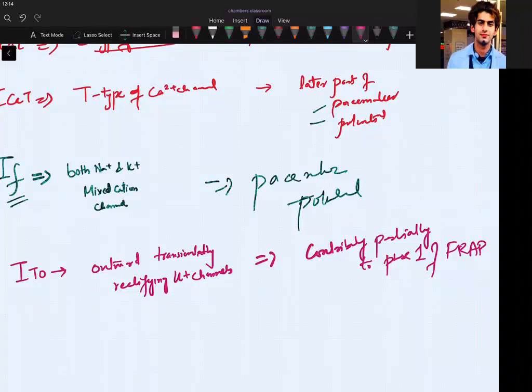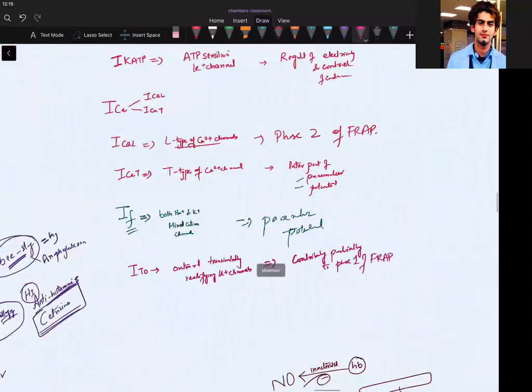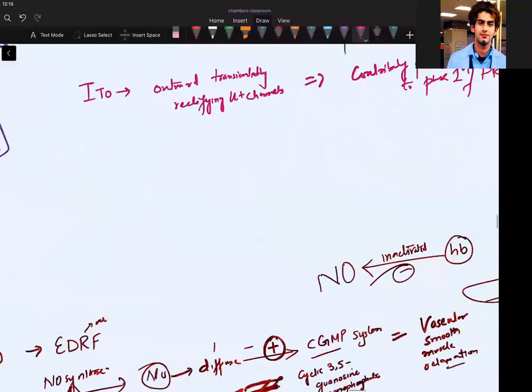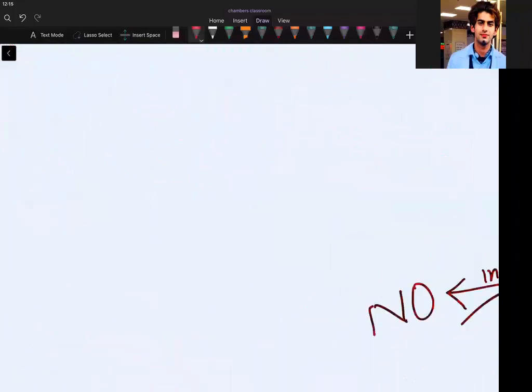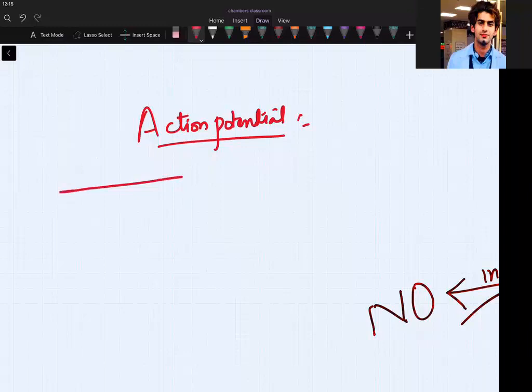Listen here. Just have a full understanding of what I am going to tell. To make the concept of FRAP and SRAP clear, I should start with action potential. Action potential has many ways to be described, but to be simple, it is a sequence of changes in the membrane potential of an excitable cell.